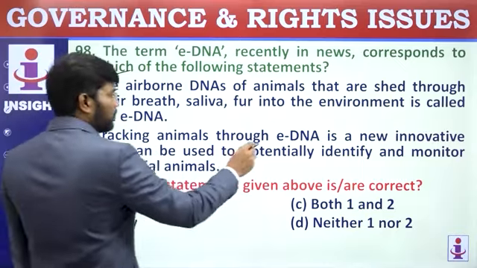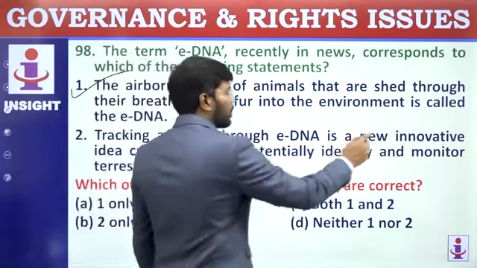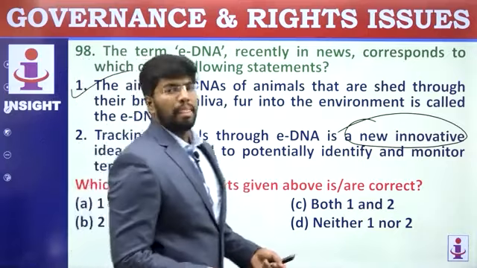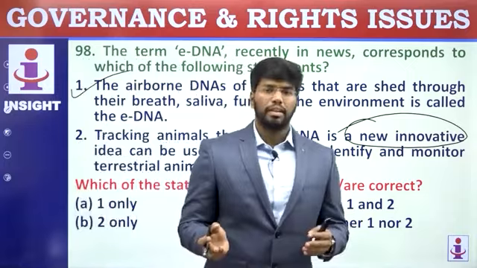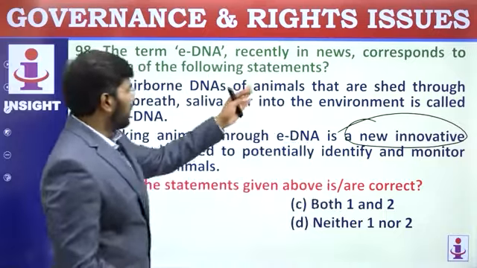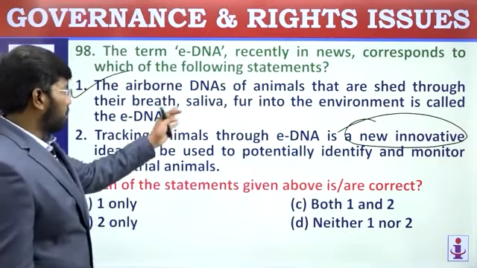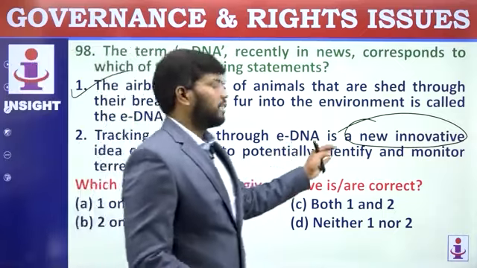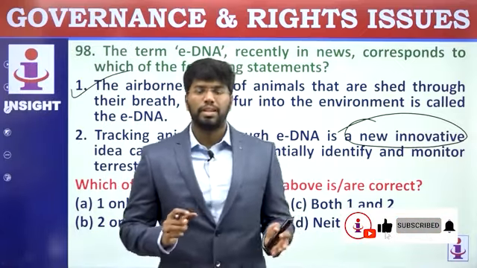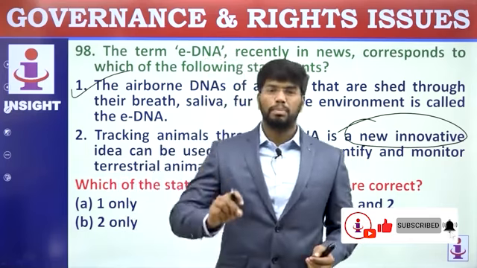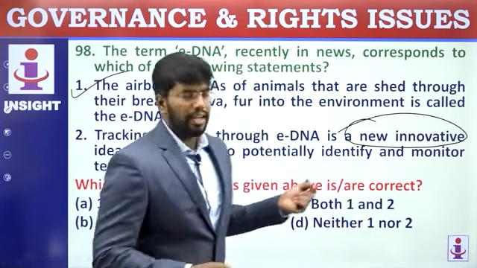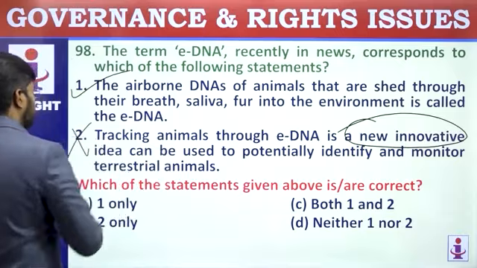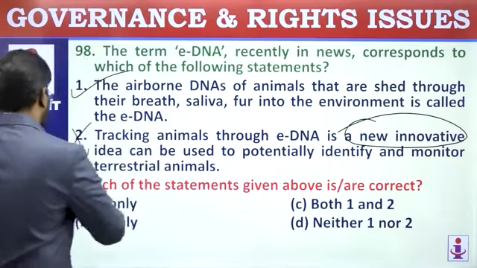Tracking through eDNA is an idea, but it is not a new innovative idea. It has already been in practice to determine the variation of aquatic species through their saliva, breath, these things, only in water species, that is aquatic species. They take their samples, how much, what is the population, where it is moving, and if any invasive species have come, it is all through eDNA. It is not a new innovative idea. So tracking is done, but it's not a new innovative idea. Which of the statements are correct? One only.